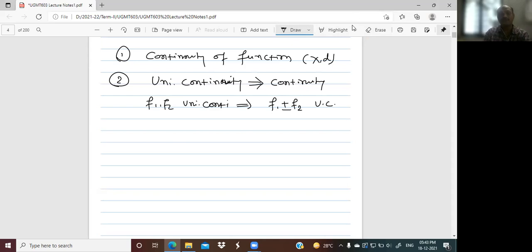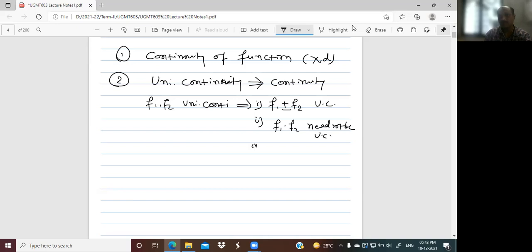If we multiply by some scalar, it will again be uniformly continuous. But we know that f1 into f2 need not be uniformly continuous.